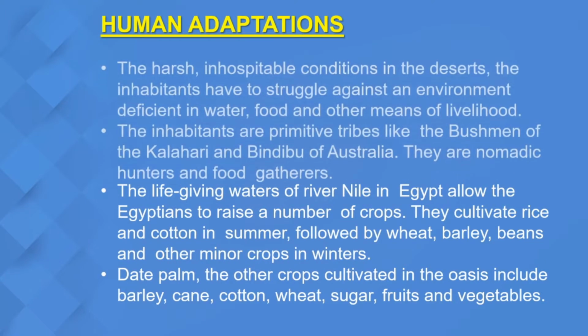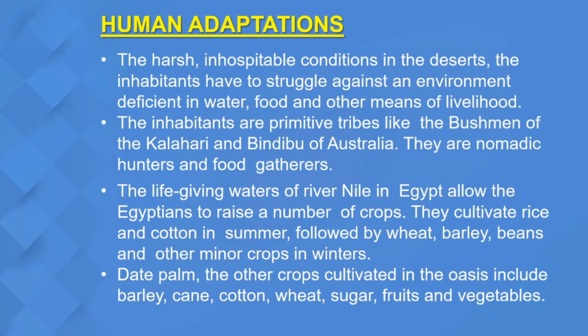Let us come to human adaptations. Now, the harsh climate, okay, the desert is not a very comfortable climate to live in. It's a very harsh, inhospitable climate, and people can hardly live there. The environment is very difficult for people to live in, there is deficiency of water, no water availability, less food, okay, there is no other means of livelihood. People cannot do much agriculture in the deserts, as you all know.